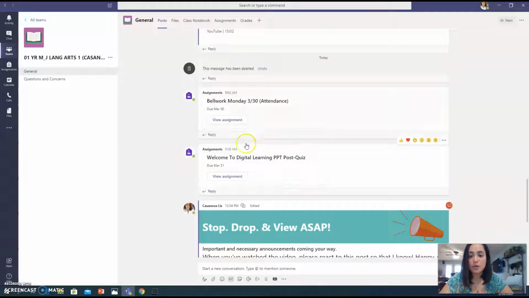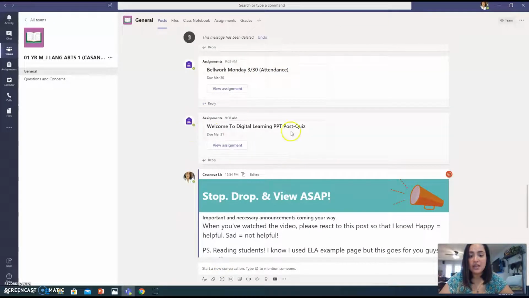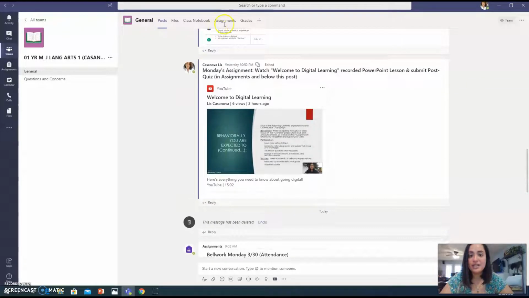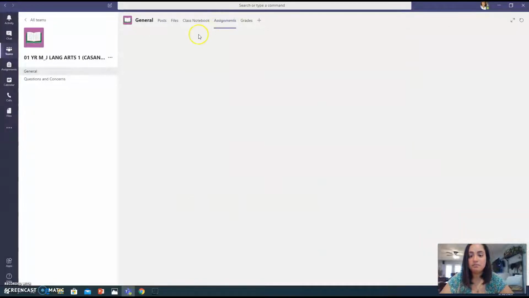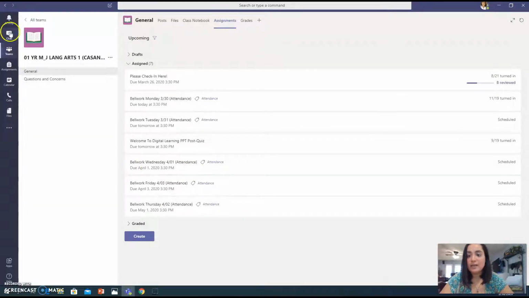So similar postings, just down here, it's going to say, here's the bell work for Tuesday, here are the questions for chapter 8, and then I might even be able to post a link to chapter 8 itself so you can go in and read it. Another way of checking that is going in through assignments, and it will be posted right here. Now it's not there right now because, as I mentioned in my earlier video, I'm not going to be posting assignments ahead of time anymore just to avoid any confusion.